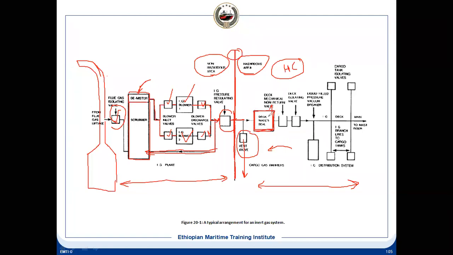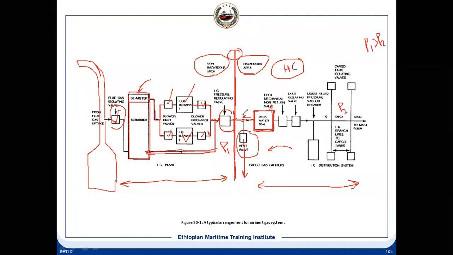Now this deck water seal prevents the reverse flow to the tanks. Suppose there can be a reverse flow. You have a blower, and this side pressure is P1 and this side pressure is P2. I am talking about the pipeline pressure. Now if P1 is greater than P2, there will not be any reverse flow.